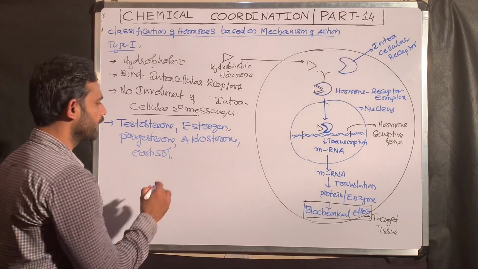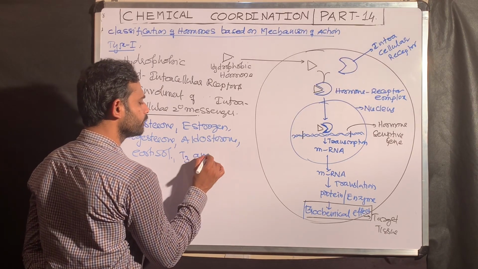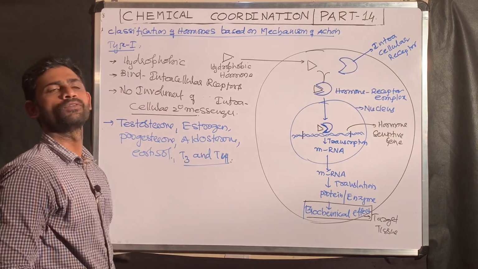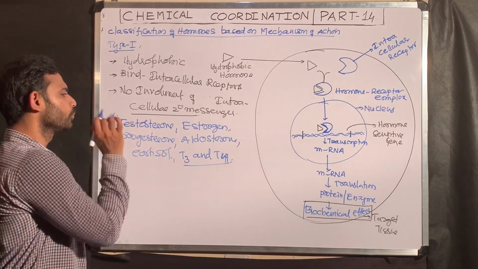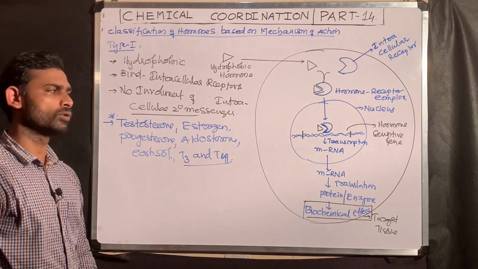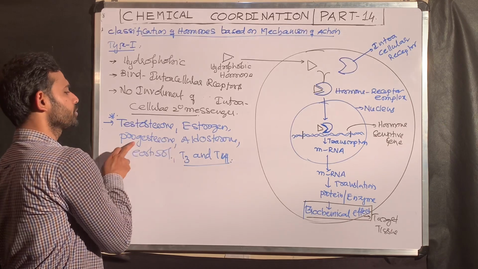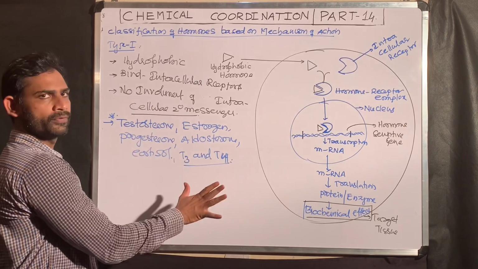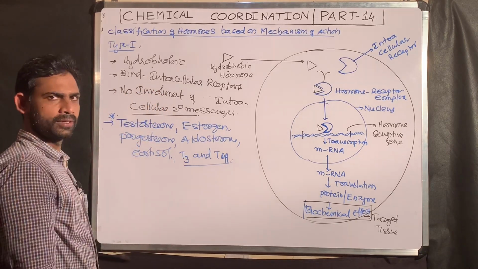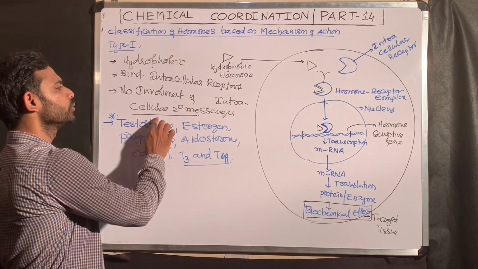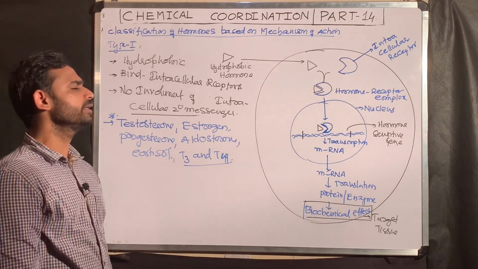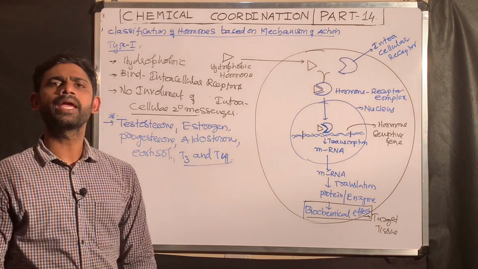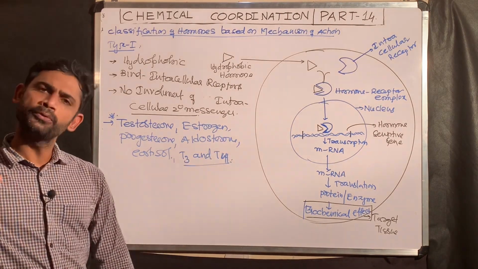Along with these 5, you should remember T3 and T4 also. These T3 and T4 also belong to hydrophobic. So overall in group 1, you should remember only 7 hormones: testosterone, estrogen, progesterone, aldosterone, cortisol, T3 and T4. These 7 hormones are hydrophobic, combine with only intracellular receptors. For their mechanism of action, there is no need of involvement of secondary chemical messengers. That means what? Next to group 1, the remaining hormones all come under the second group only.